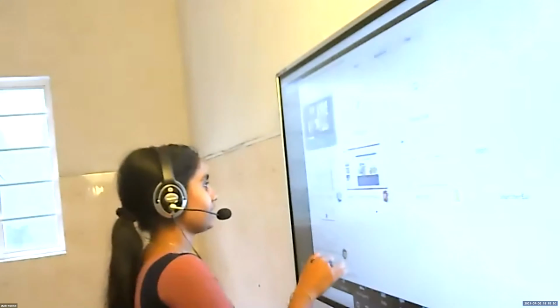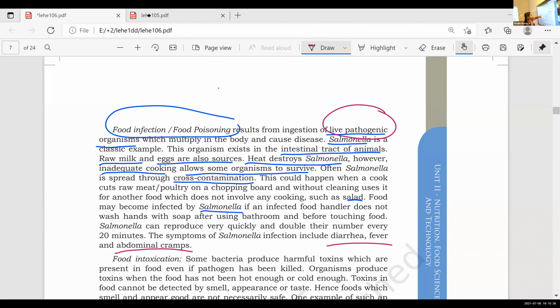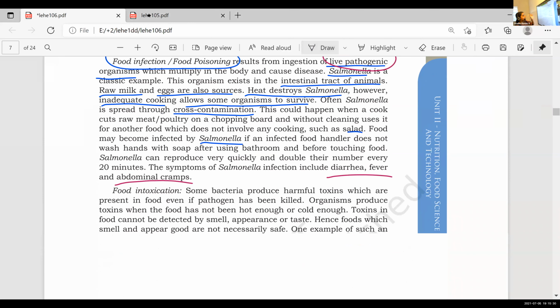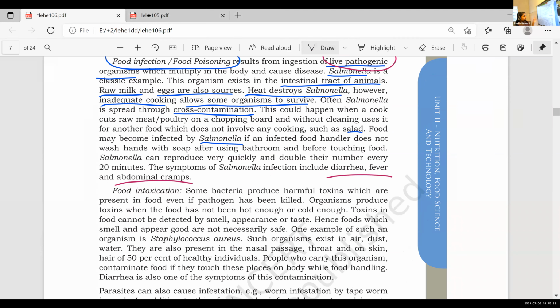So let's discuss another one, that is food intoxication. What is the difference between food poisoning and food intoxication? In food poisoning, the entry of live pathogenic organism happens. In food intoxication, some bacteria produce harmful toxins which are present in food even if the pathogen has been killed.